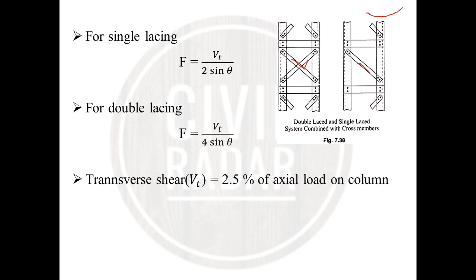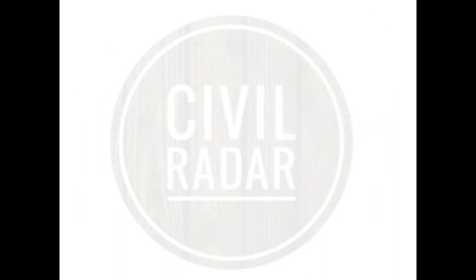What is the Vt, and what is the sin theta? Vt is the transverse shear and is equal to 2.5% of the axial load on the column. Take the axial load on the column and multiply by 2.5 percent to find the transverse shear, and theta is the inclination of the lacings with the vertical axis. In double lacing, it is Vt divided by 4 sin theta. In single lacing, it is Vt divided by 2 sin theta.